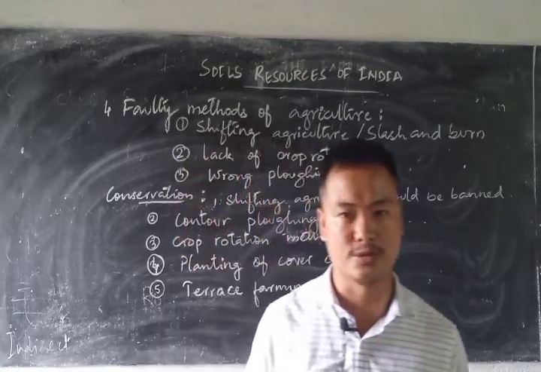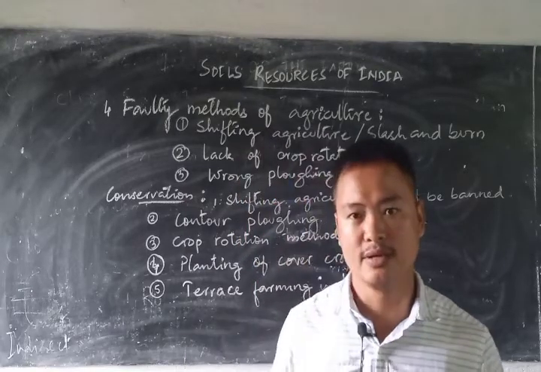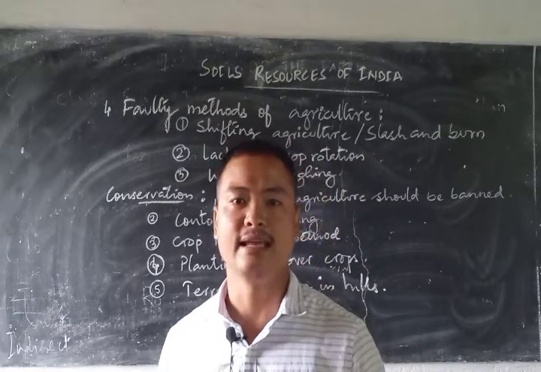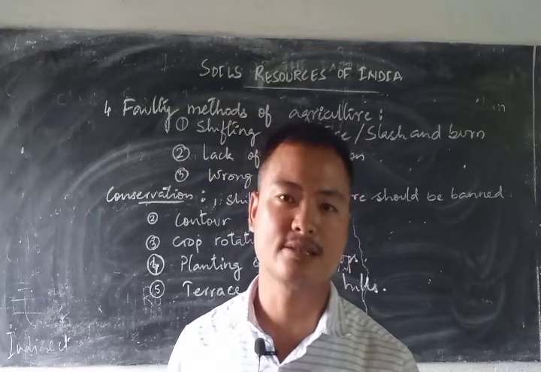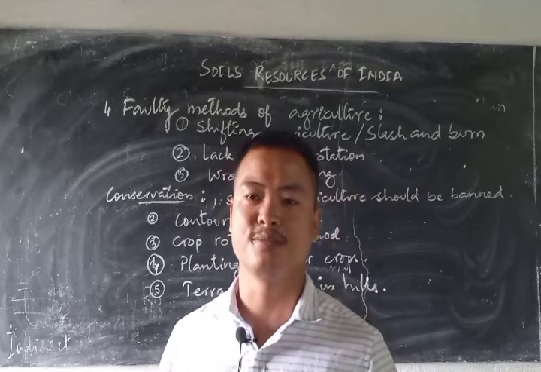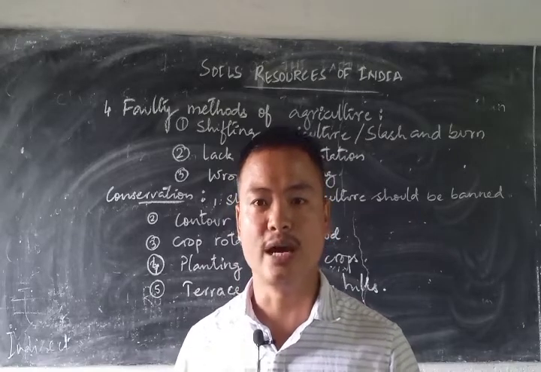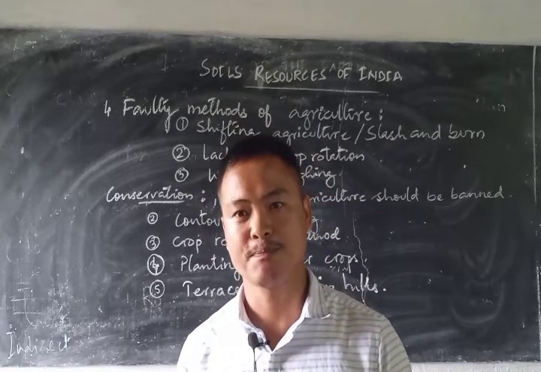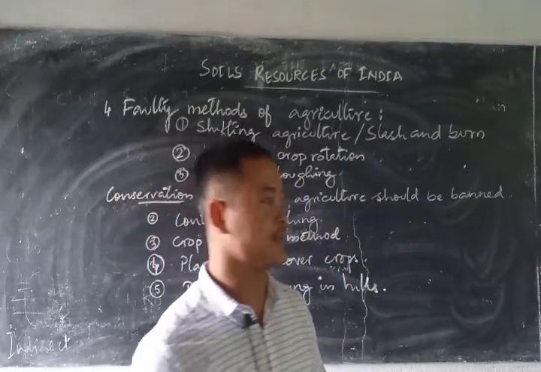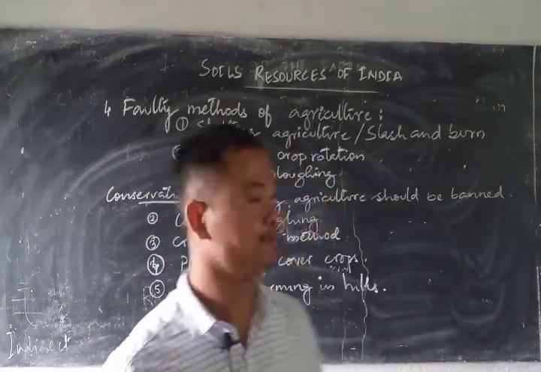What we see is there are several methods which act as faulty methods in terms of agricultural practice that lead to soil erosion, like shifting agriculture, which is also known as slash and burn. In this case, the forests are actually cleared. They are cut and then the remnants are burned, hence known as slash and burn. Shifting agriculture becomes a major concern because after the agricultural practice in one part of the forest, that land is left barren without growing the trees in that particular place, and hence that piece of land gets exposed to erosion. This shifting agriculture is mostly predominant in the northeastern part of India and is also known as jhuming.